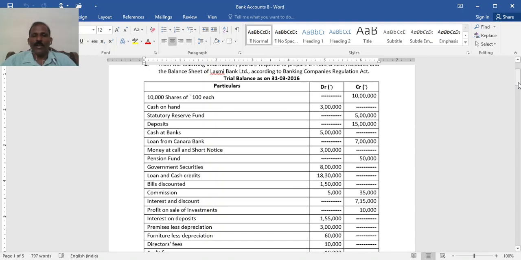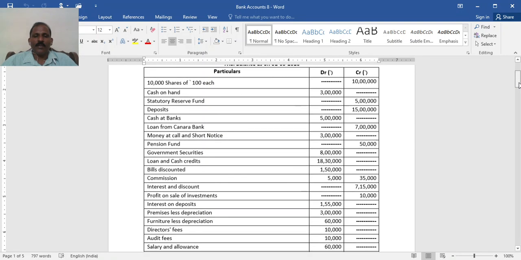Cash on hand, 3 lakh debit. Statutory reserve fund, 5 lakh credit. Deposit, 15 lakh credit, deposits accepted from the public. Cash at bank, 5 lakh debit, asset it is. Loan from Canara Bank, it is debt. Borrowings, 7 lakh, again a liability. Money at call and short notice, asset, 3 lakh.